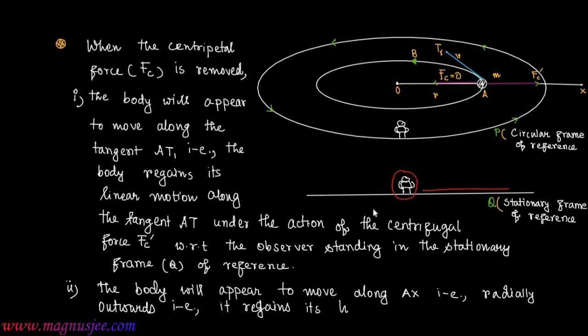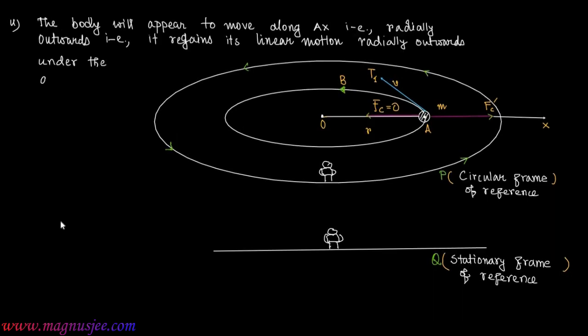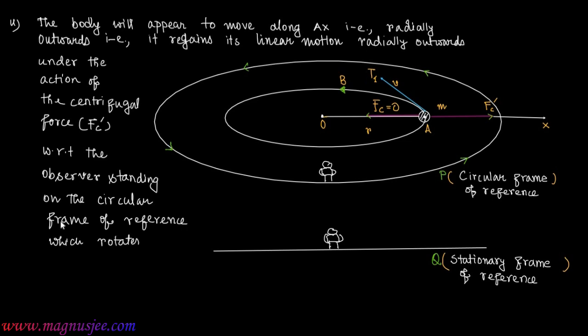That is, it regains its linear motion or translational motion, or radially outward motion, under the action of centrifugal force Fc prime, with respect to the observer standing on the circular frame of reference, which is rotating with the same angular velocity as that of the body revolving in circular orbit.